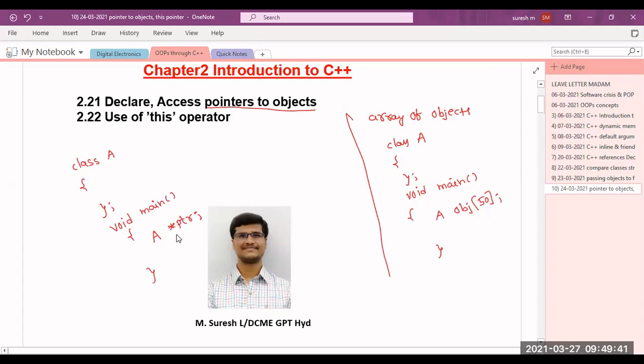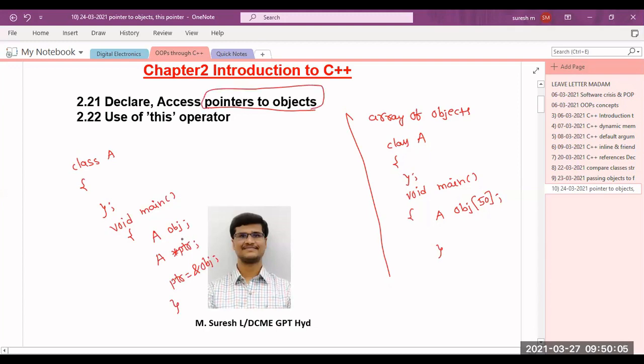It is not the pointer itself first. What do I have to create first? First, I have to create the object obj, and after this, I have to create the pointer ptr. Now I can assign this pointer equal to ampersand obj. Is that clear? Yes. So this is called pointer to object.